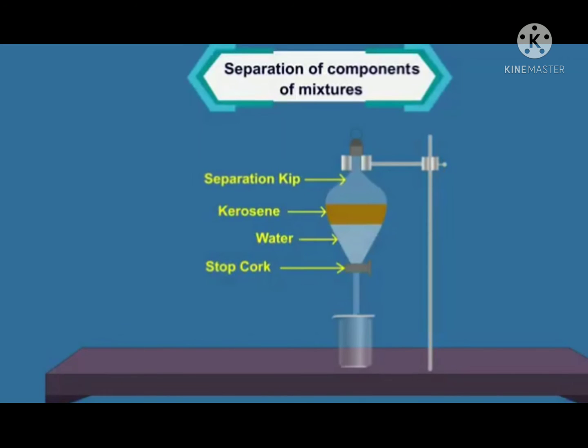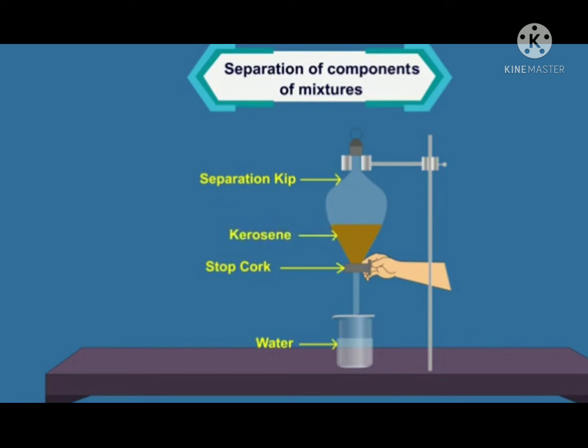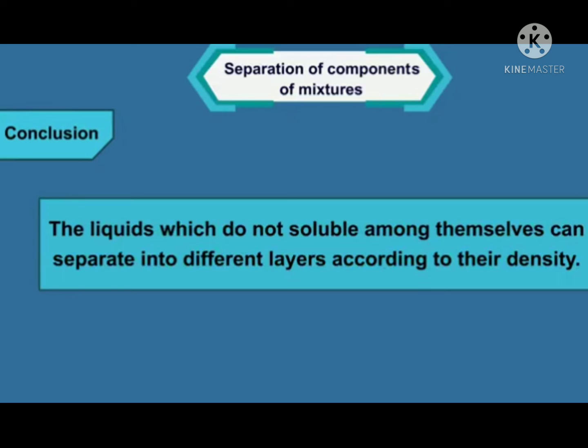Now, we can open the stopcock of the separation funnel carefully and remove the bottom water layer into a beaker. Close the stopcock as soon as the oil reaches the bottom. In this way, we can see that the liquids which are not soluble among themselves can separate into different layers according to their density.